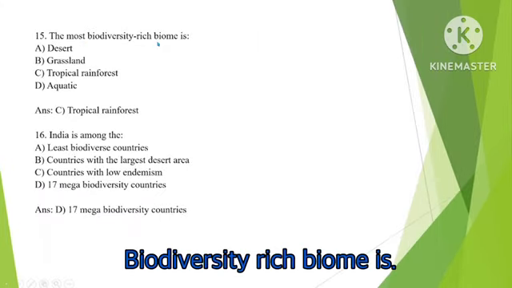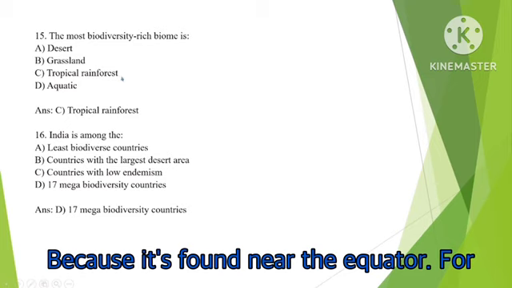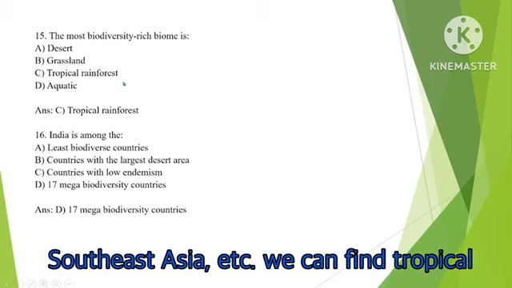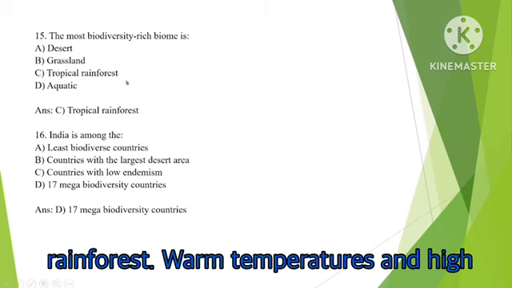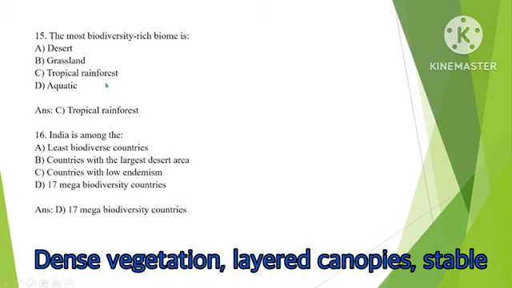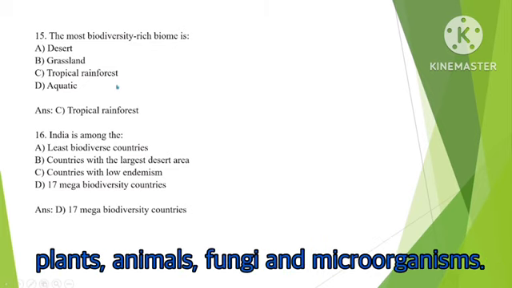The most biodiversity rich biome is tropical rainforest. Why tropical rainforest? Because it's found near the equator. For example, we can find tropical rainforest in the Amazon, Congo, Southeast Asia, etc. Warm temperatures and high rainfall year-round, dense vegetation, layered canopies, and a stable climate support millions of species of plants, animals, fungi, and microorganisms.